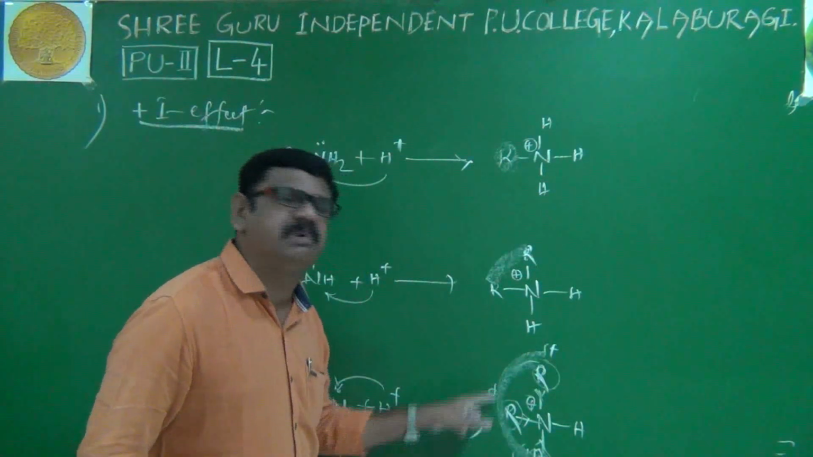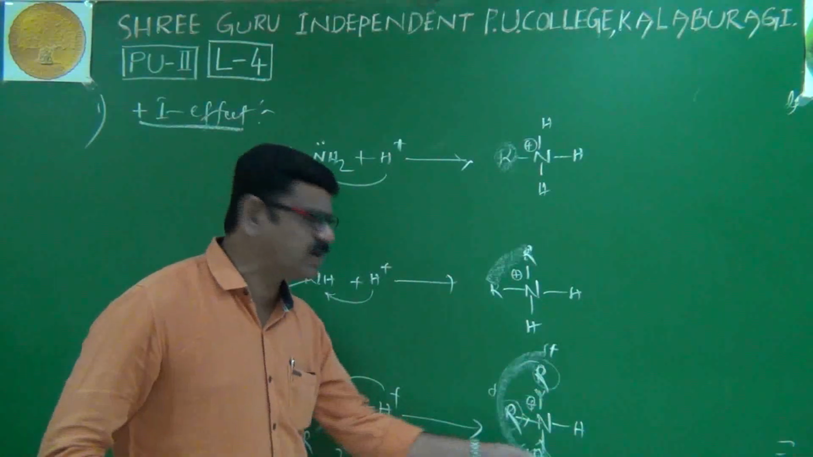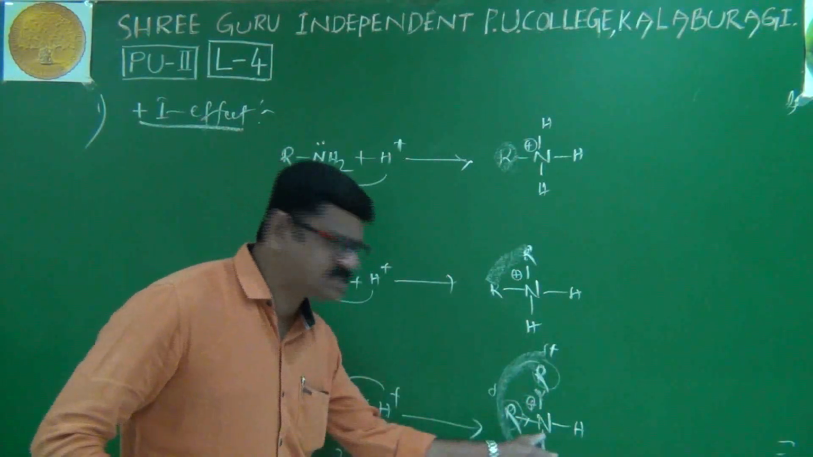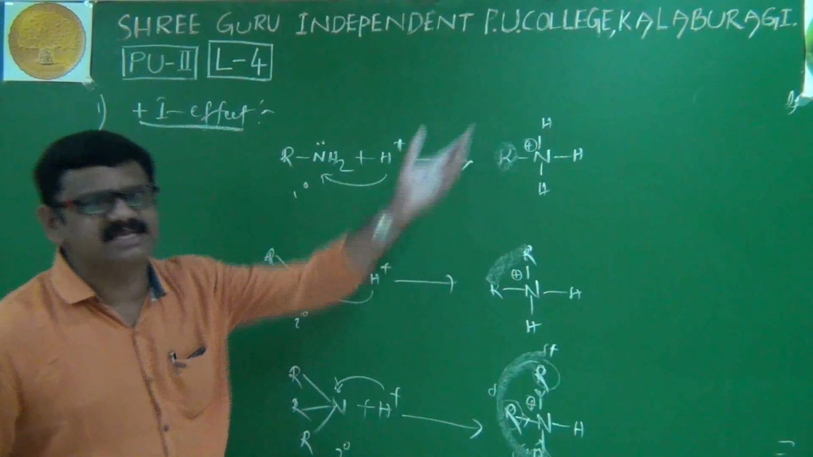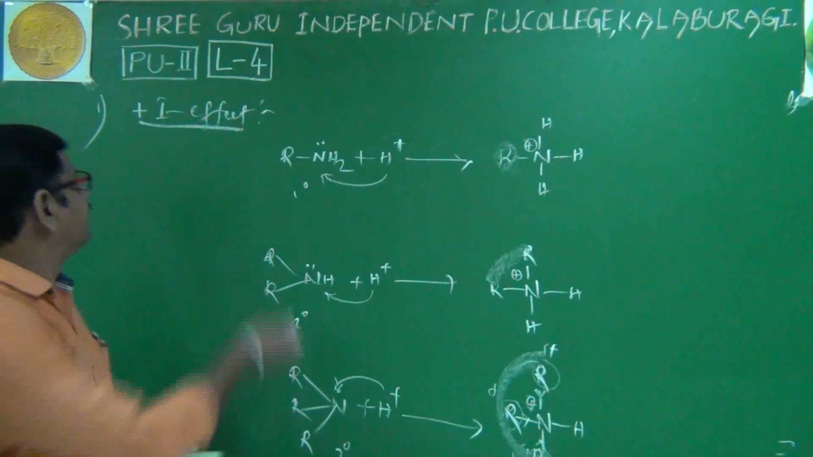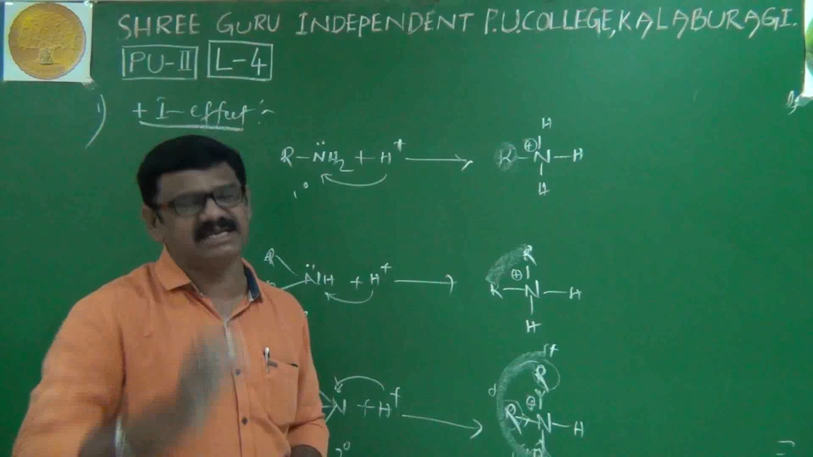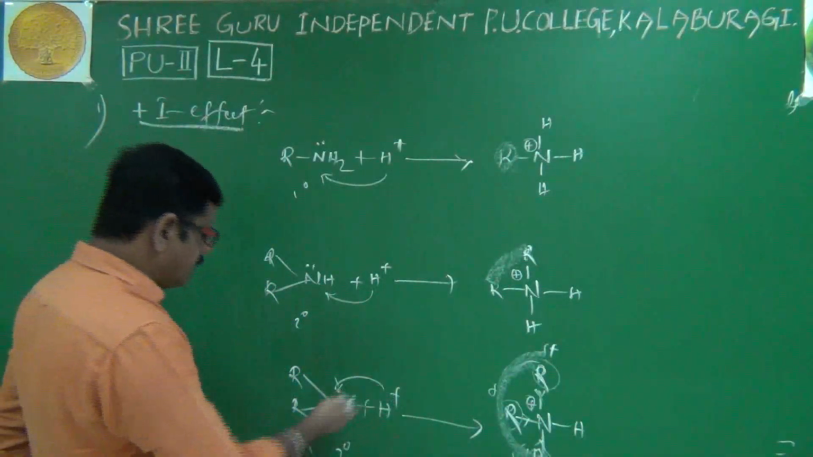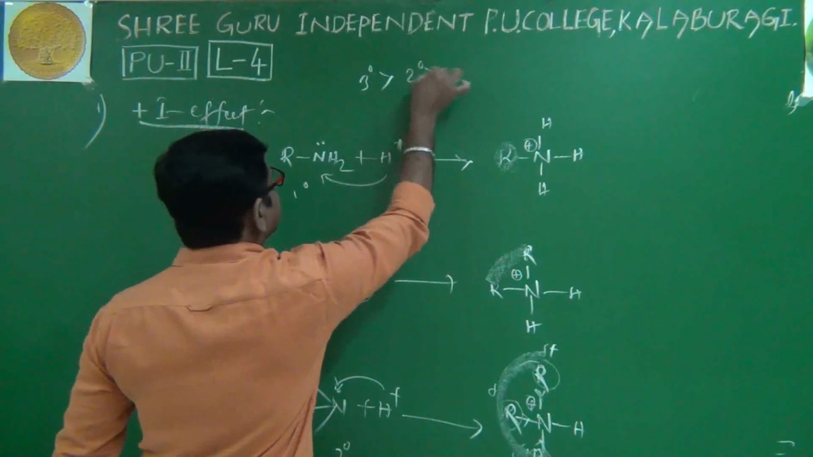Positive charge is dispersing among more alkyl groups, because here we are having more alkyl groups. More dispersion, more is the stability. Lesser dispersion, less is the stability. That's it. Therefore, according to the inductive effect, what is the basic character order? Of course, tertiary is more basic, then the secondary, then the primary.